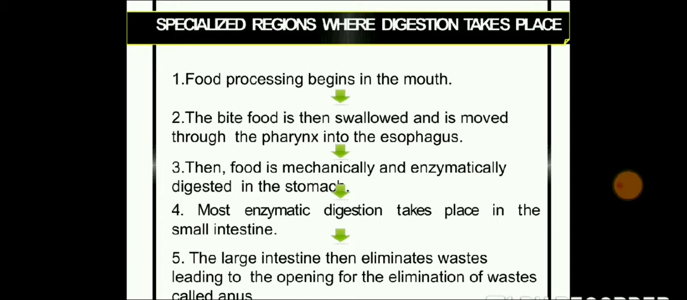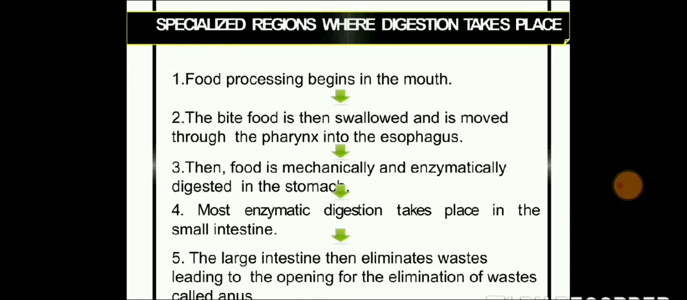Now, in which specialized regions does the digestion take place? First of all, the food processing begins from your mouth. In your mouth, you bite it, you chew it, you mix it with the saliva, and it forms a bolus. The bolus goes into your pharynx and then the esophagus, not the larynx, the pharynx. Okay, remember food F, so pharynx.